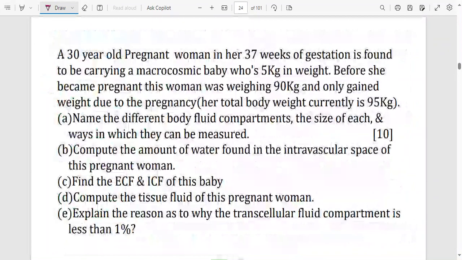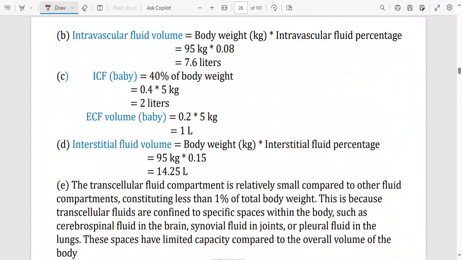For B, compute the amount of water found in the plasma space or the intravascular space of this pregnant woman. Intravascular meaning that in the blood vessels, how much water are you going to find there? And also find the ECF and ICF of this baby. So if you see intravascular space, the fluid found in a blood vessel is 8%.